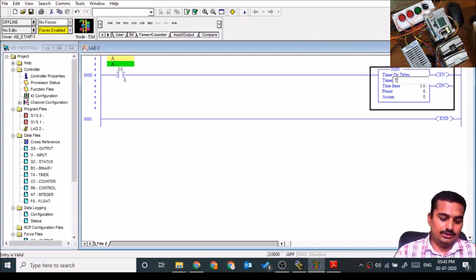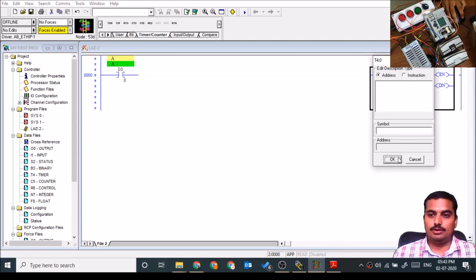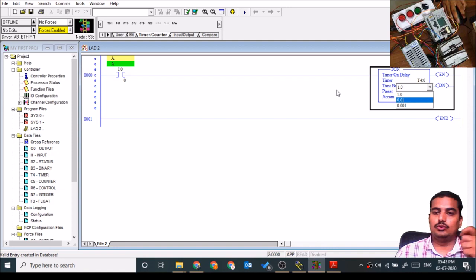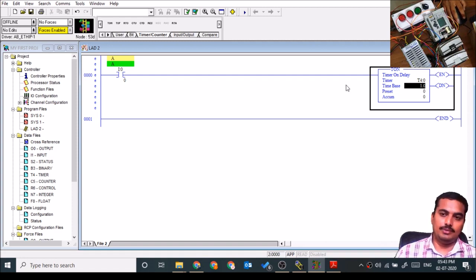Addressing for the timer is T4:0, that is the 0th timer. Time base is the multiplication factor to the preset value. In short, whether I want this time base in a second, millisecond or microsecond. So I put it here second, then preset I put 5 seconds.